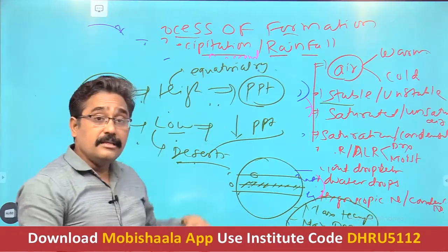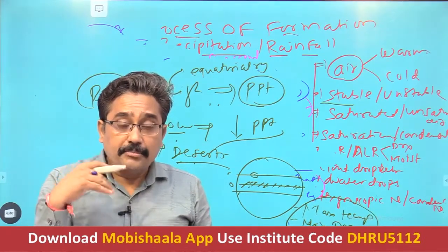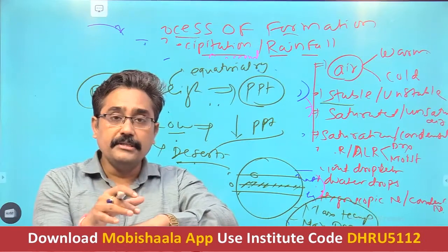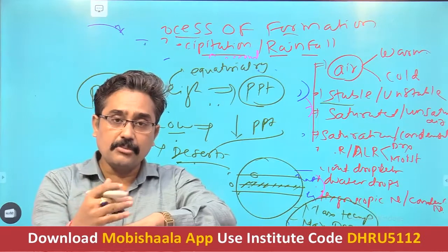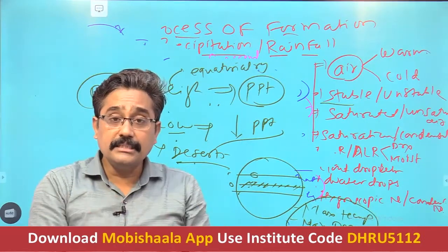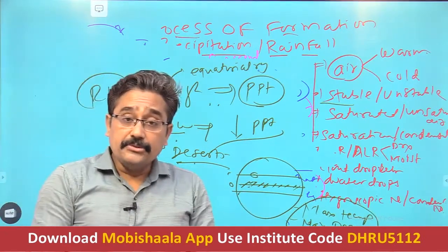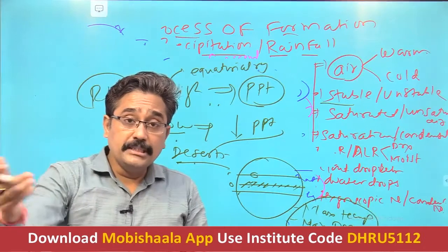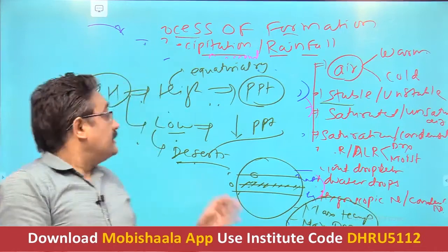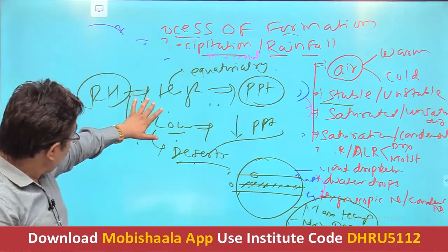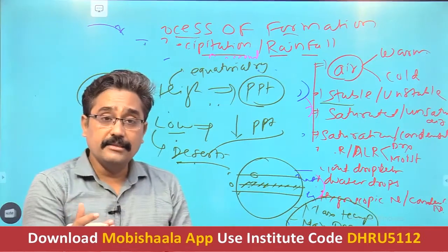In the equatorial region, humidity is so high that you perspire, there is loss of water from your body through excessive sweating, and if you do not hydrate yourself properly, do not take water, then it may be severe for your health. Similarly, in desert, it is also that severe. You can understand what happens when we move in desert areas because of the excessive heat and dryness of the weather. That means areas of high relative humidity and areas of low relative humidity both are dangerous for human health.